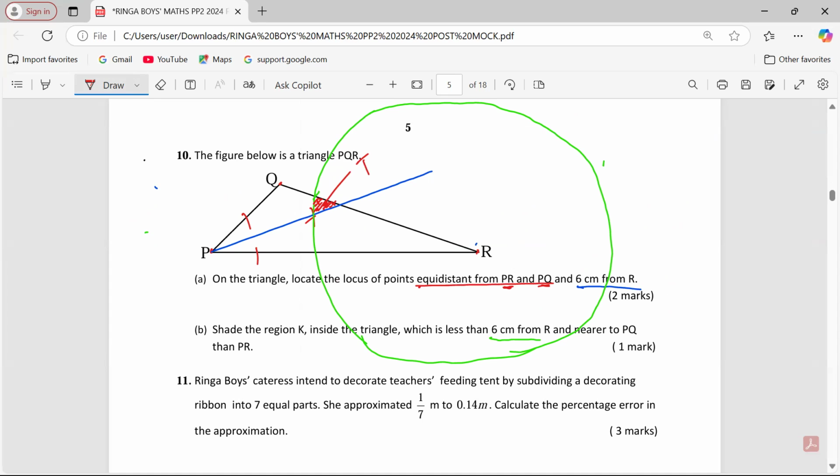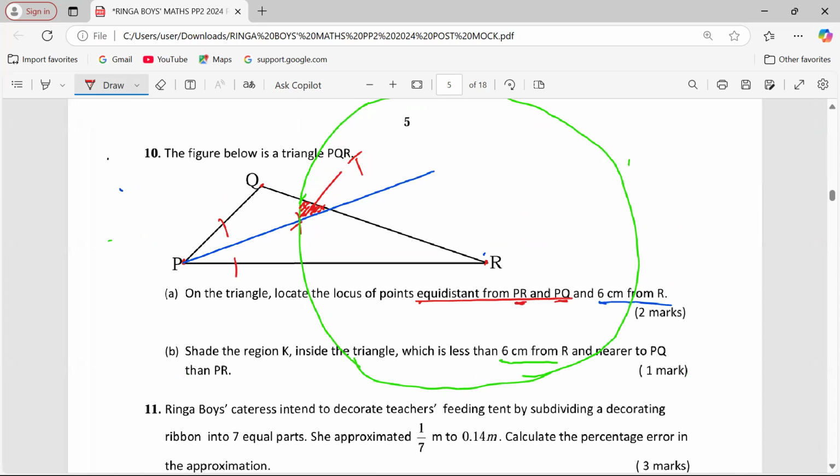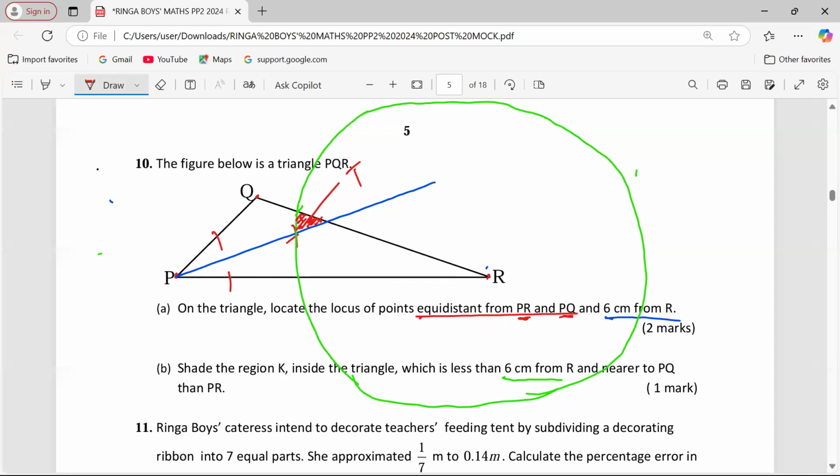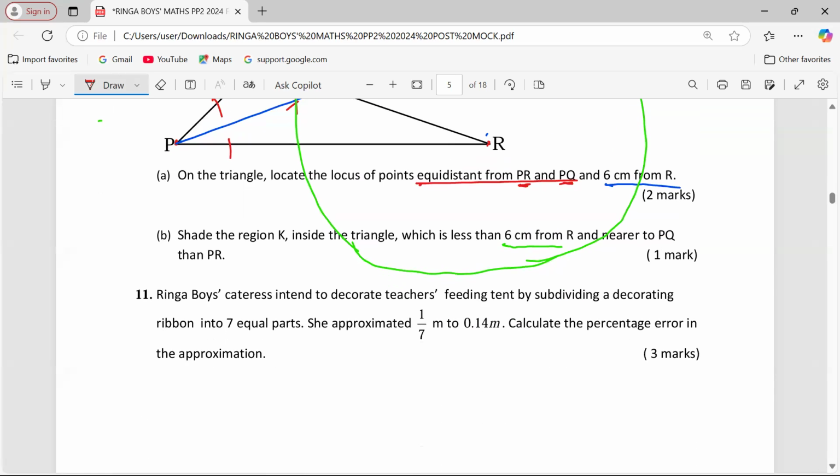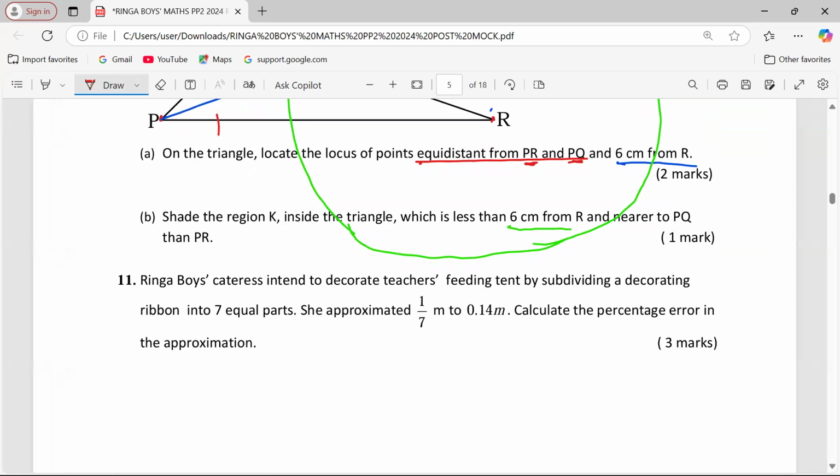Please use your own book if you manage to print this paper, and make sure you come up with such a beautiful locus. Now we must go to number 11.